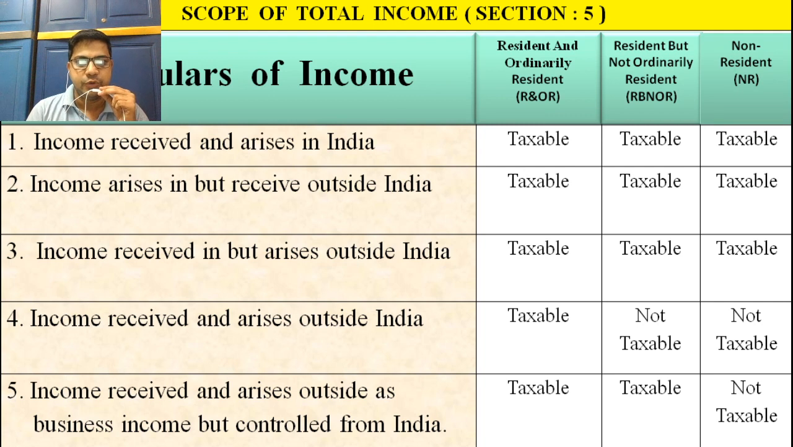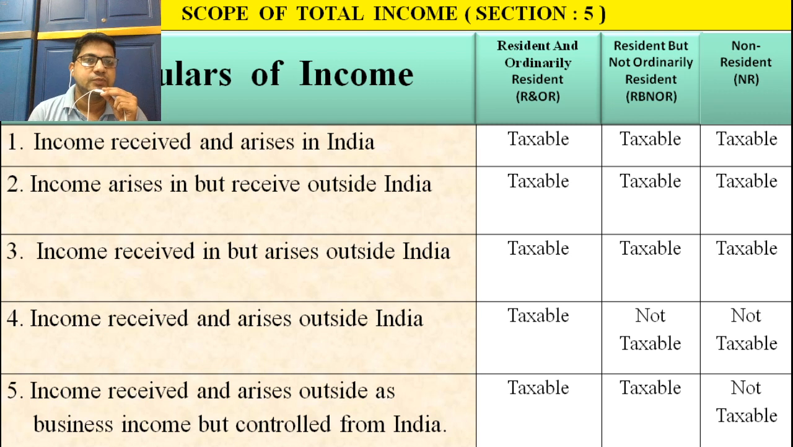Today we are going to discuss the scope of income under Section 5 of the Income Tax Act 1961. Friends, in the last lectures and videos we discussed residential status, which includes Section 6, Section 6 subsection 1, and Section 6 subsection 6.